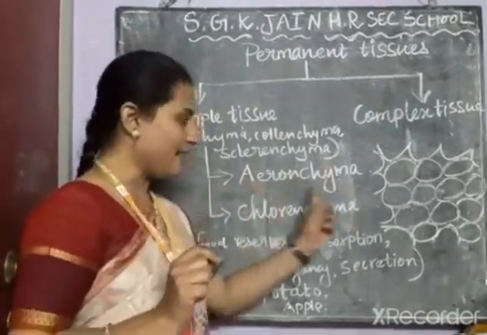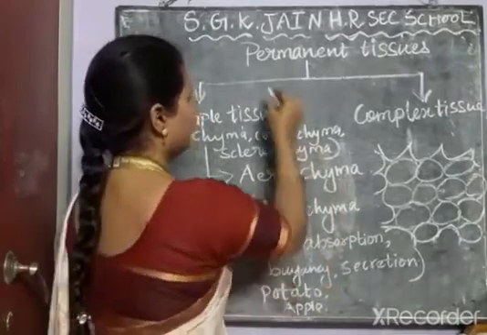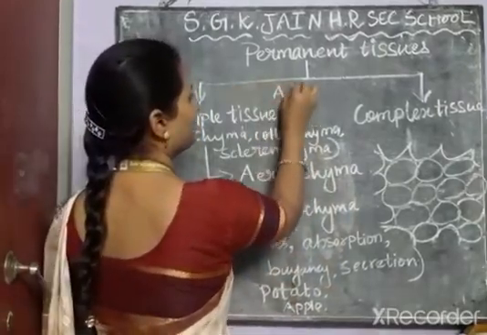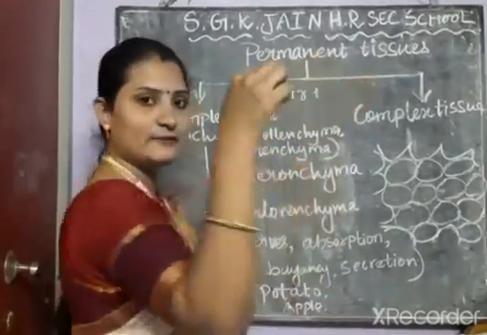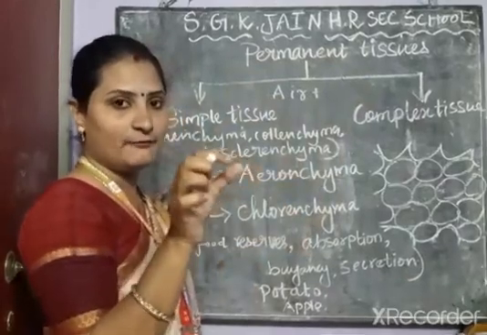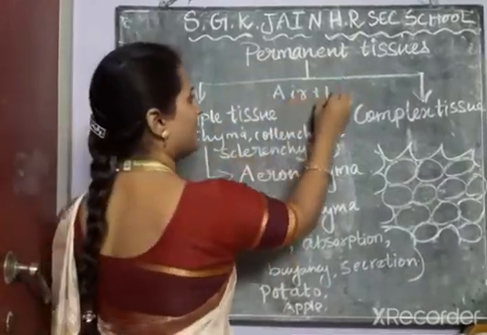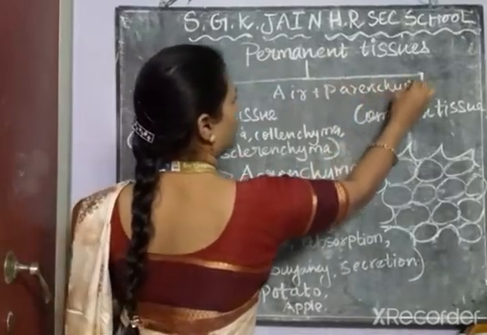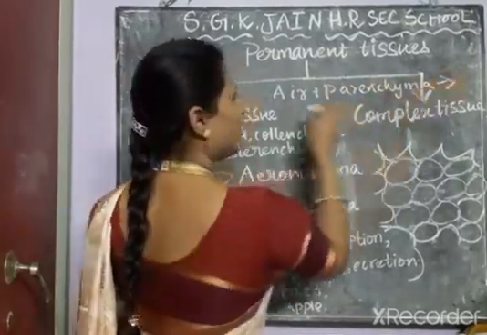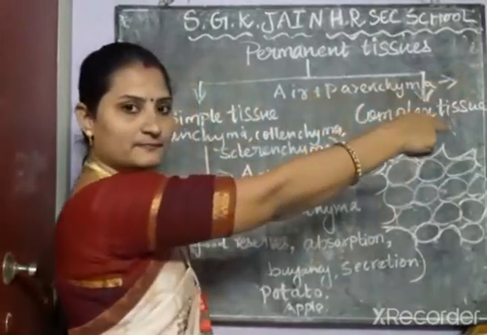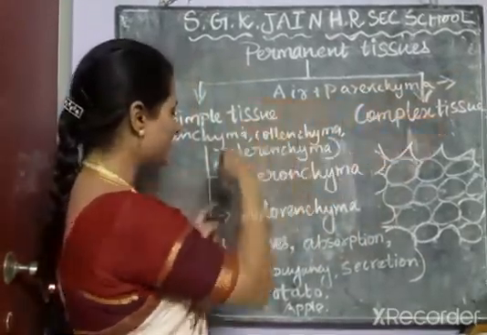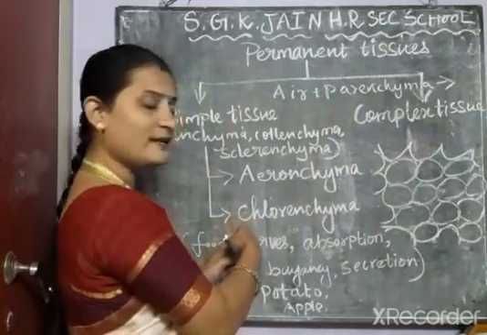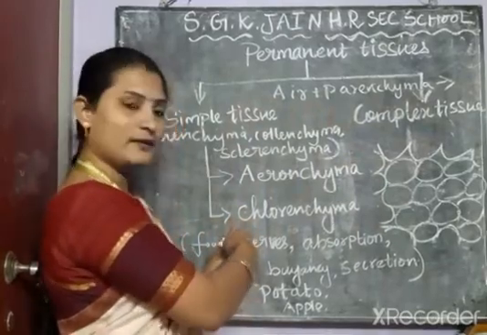What is meant by aerenchyma? Air, I write here air, because air is filled inside the spaces of cells. Air plus parenchyma is called aerenchyma. Understood? Another example is chlorenchyma. What is meant by chlorenchyma?